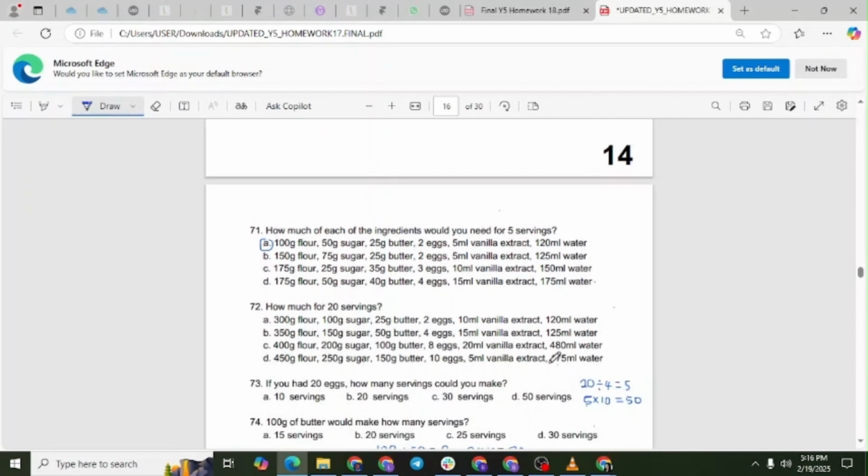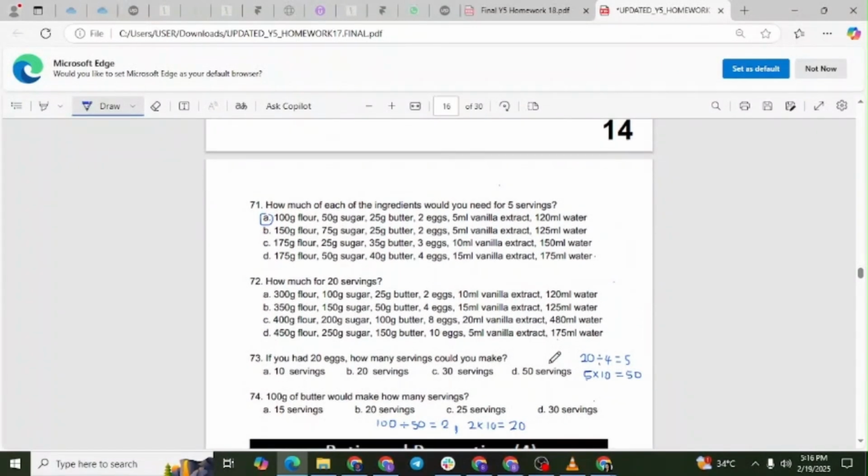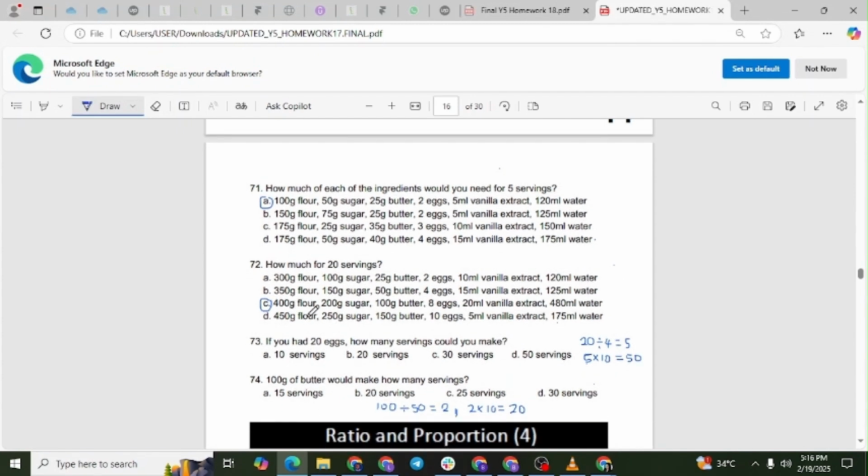Question 72. How much of each ingredient would you need for 20 servings? The correct answer is option C, 400 grams flour, 200 grams sugar, 100 grams butter, 8 eggs, 20 milliliters vanilla extract, 480 milliliters water.